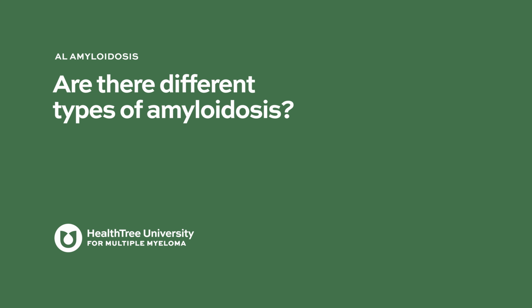Are there different types of amyloidosis? There are many different types of amyloidosis. The most common one here in the United States is one called light chain amyloidosis, which is the one that's most relevant to multiple myeloma.